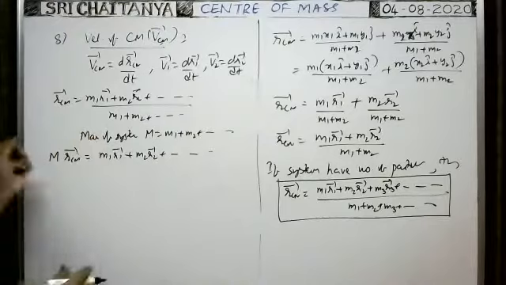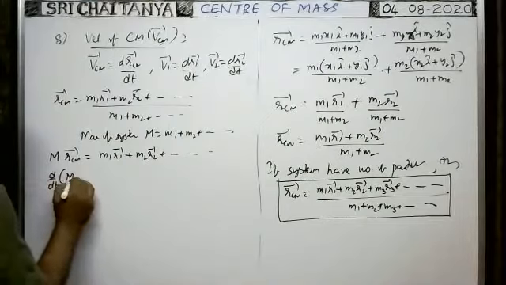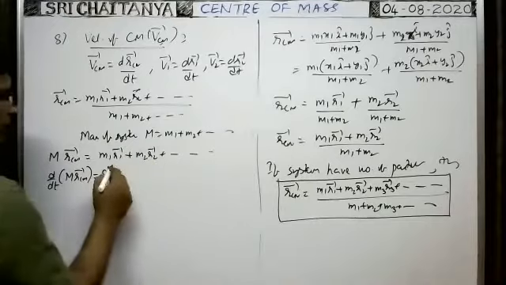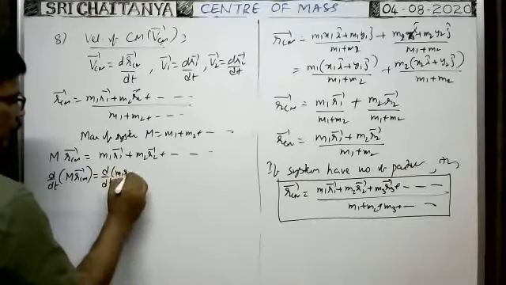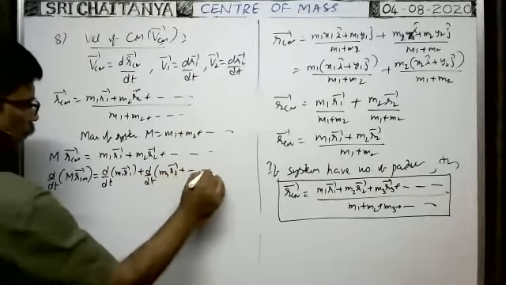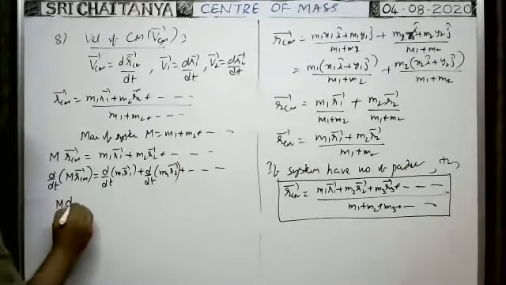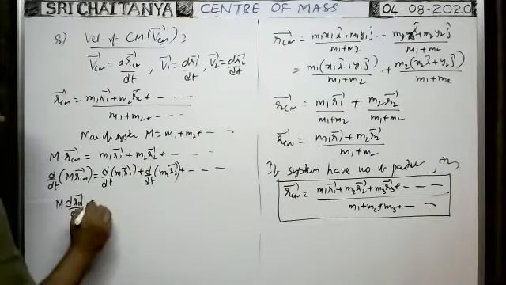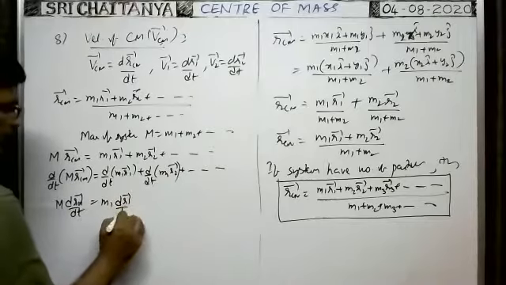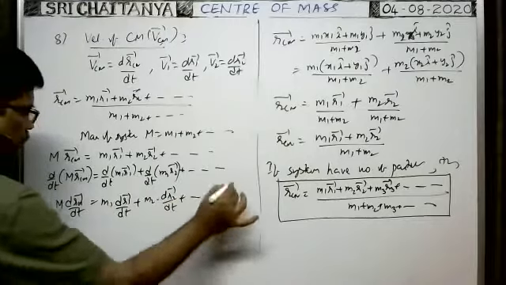Now differentiate on both sides with time. Then d by dt of M into R_CM bar is equal to d by dt of this one. Split term: d by dt of m1 r1 bar plus d by dt of m2 r2 bar and so on. Here M is constant, you keep aside. M into dR_CM bar by dt is equal to, here m1 is constant, you keep aside, d by dt of r1 bar, that means dr1 bar by dt, plus m2 into dr2 bar by dt and so on.